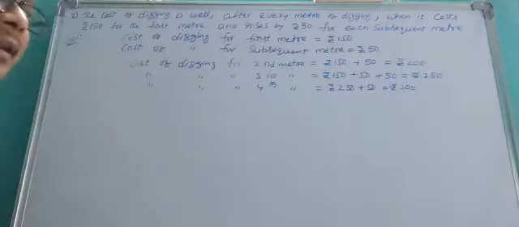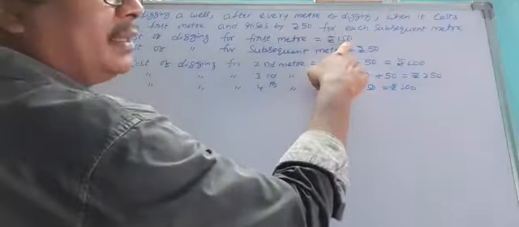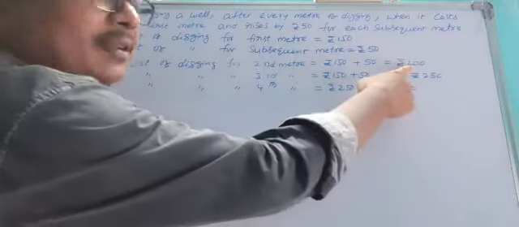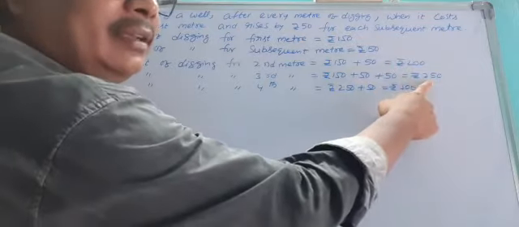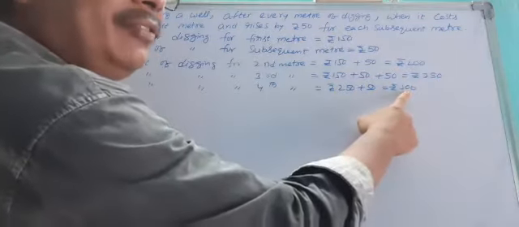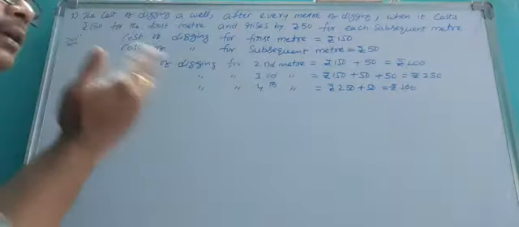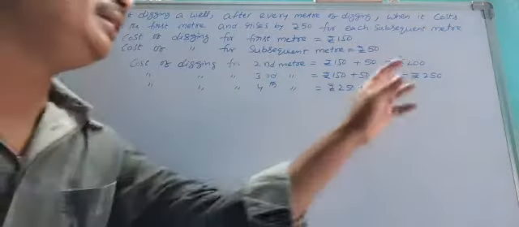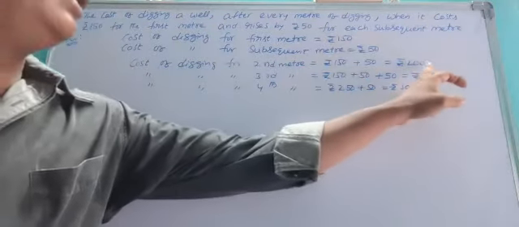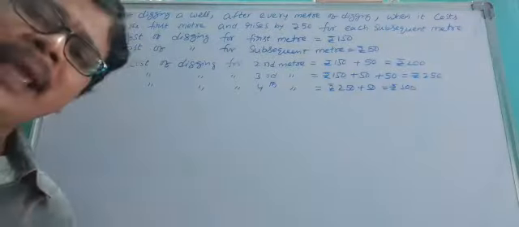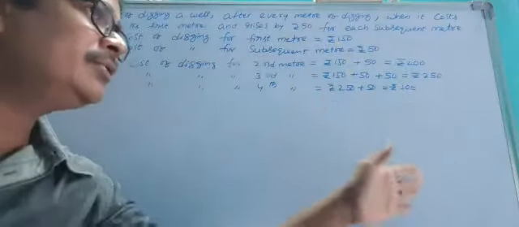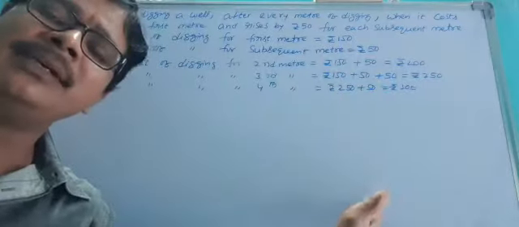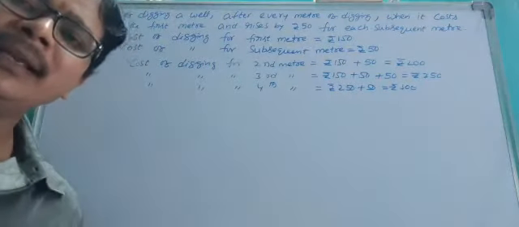So very clearly, adding 50 each time you get 200, 250, 300. Except the first term, all the remaining terms are obtained by adding 50 rupees to the preceding term. They are in AP very clearly.